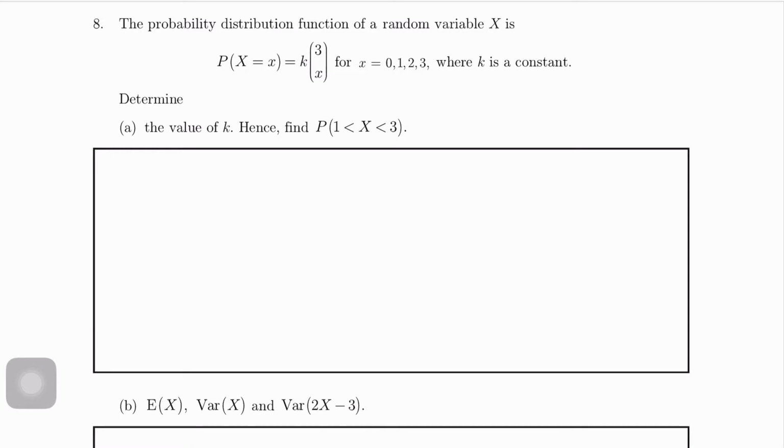The probability distribution function of a random variable X is P(X = x) = k times 3C x, for x equals 0, 1, 2, 3. K is a constant. Find the value of k, hence find the probability of X between 1 and 3. Okay, so to find the value of k, as usual, the summation of P(X = x) equals 1.